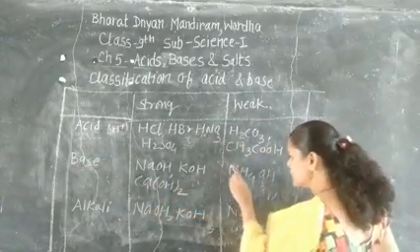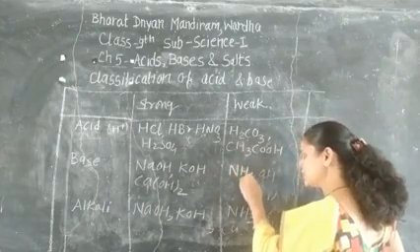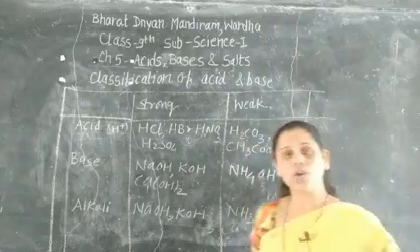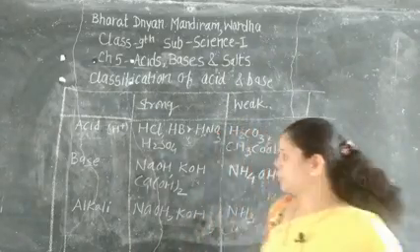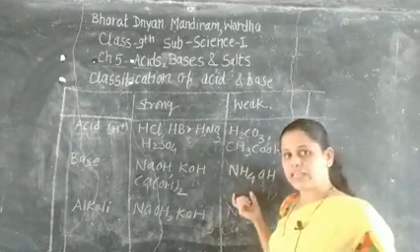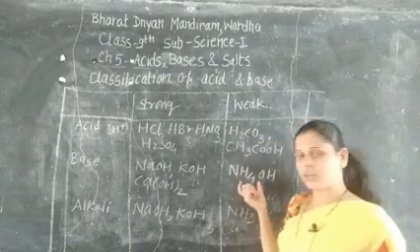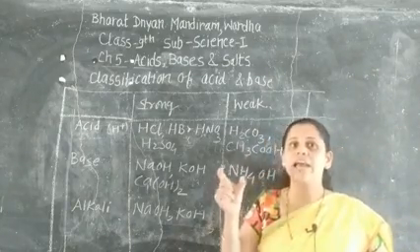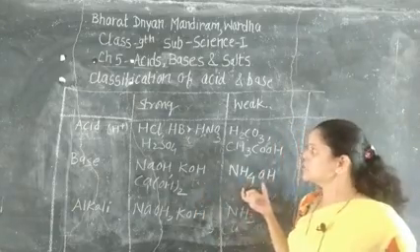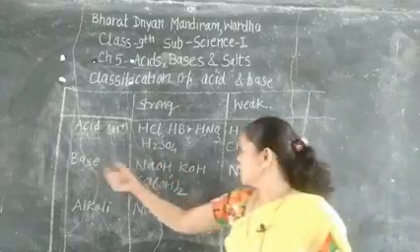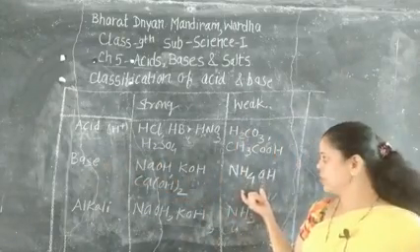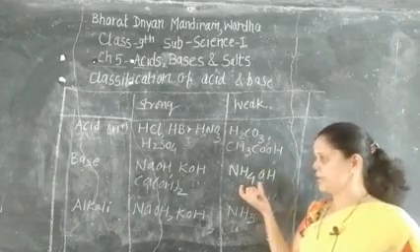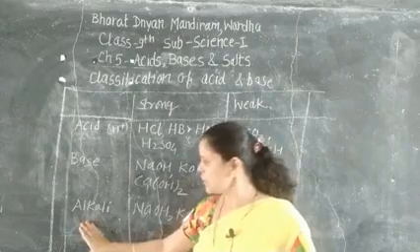NH4OH. Weak base: the base that does not dissolve completely is called the weak base, and the aqueous solution contains mainly OH ion as an anion. Clear? So this is a weak base. The example of weak base is ammonium hydroxide, OH for hydroxide. Then third one is the alkali.